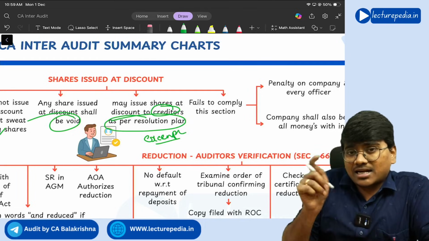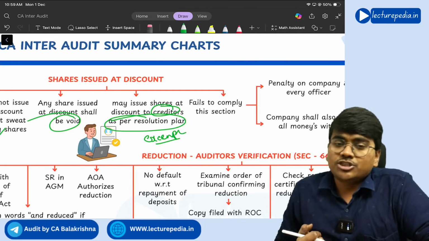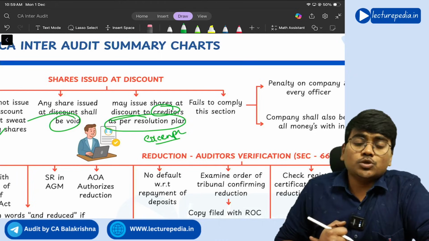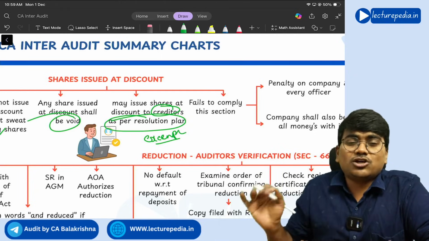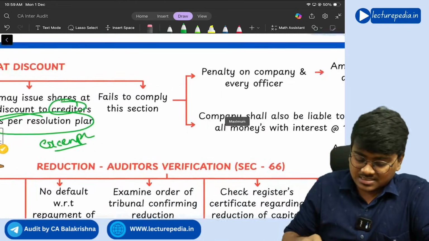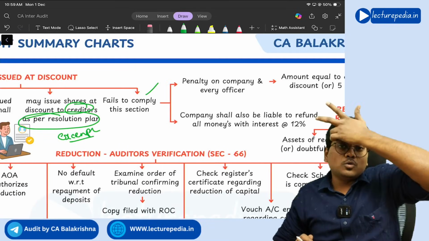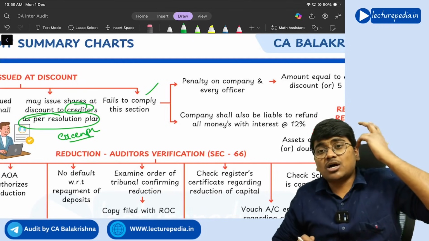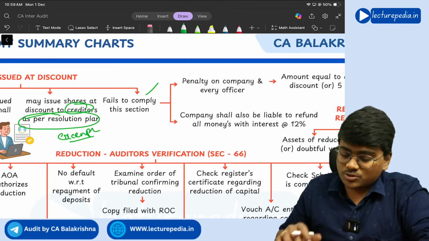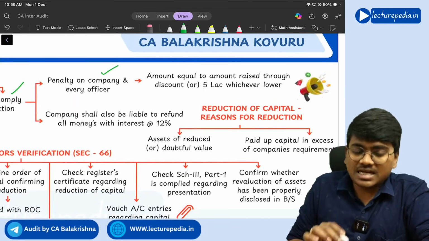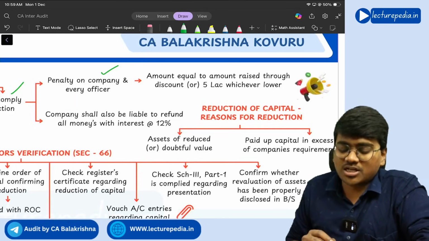So as part of that resolution plan, shares can be issued at a discount to whom? Creditors only. Understood? Yes. If you fail to comply with this section, that means if you issue any shares at a discount apart from this exceptional situation, there is a penalty also. So penalty on the company. What penalty does the company have to pay?